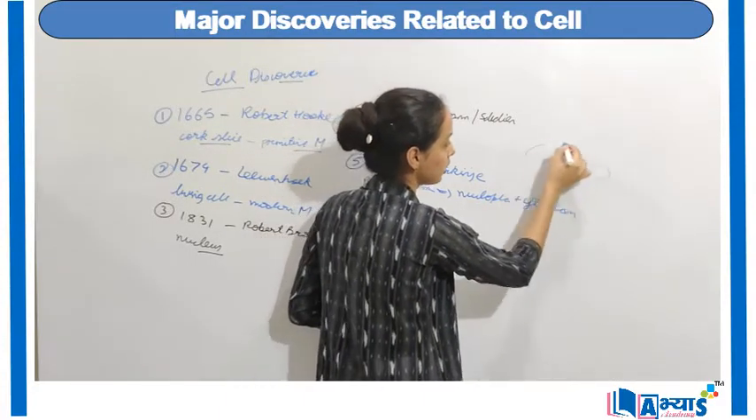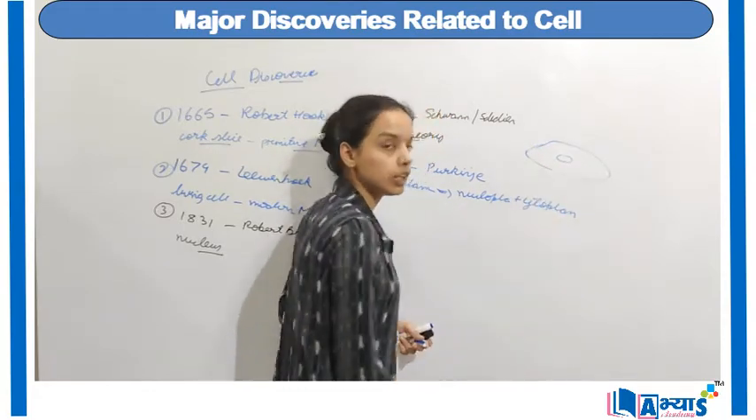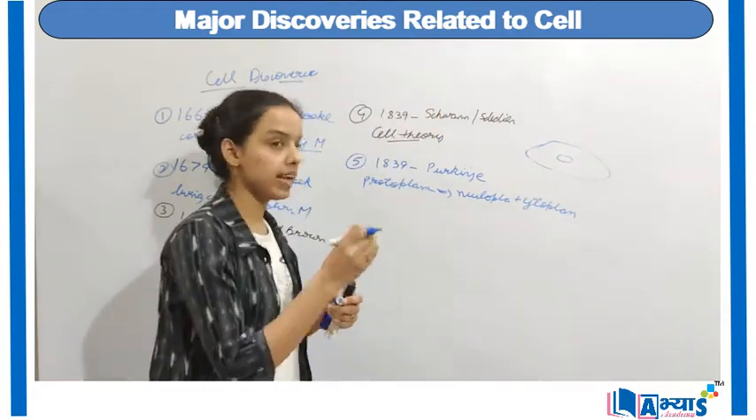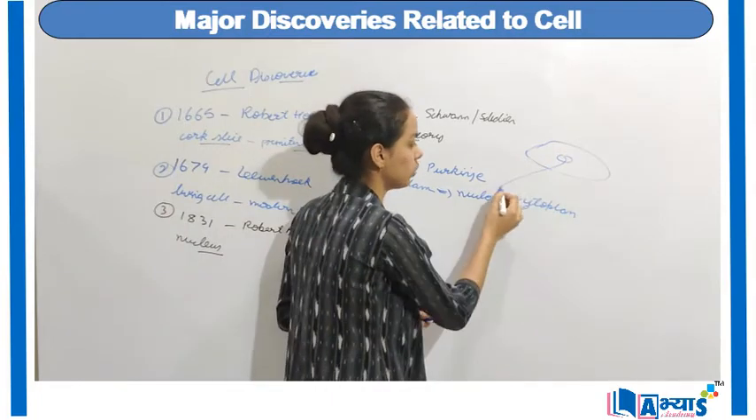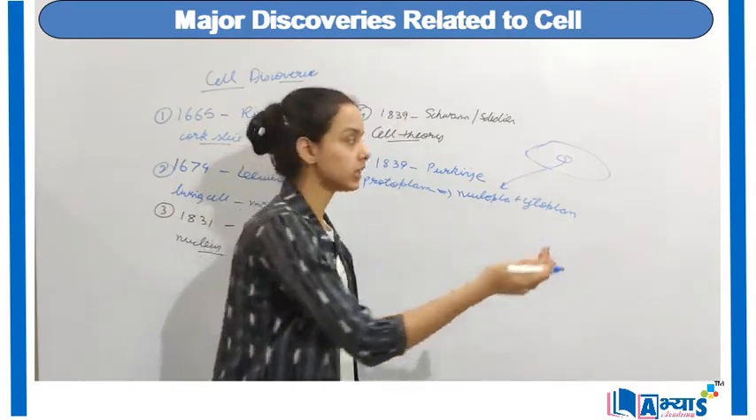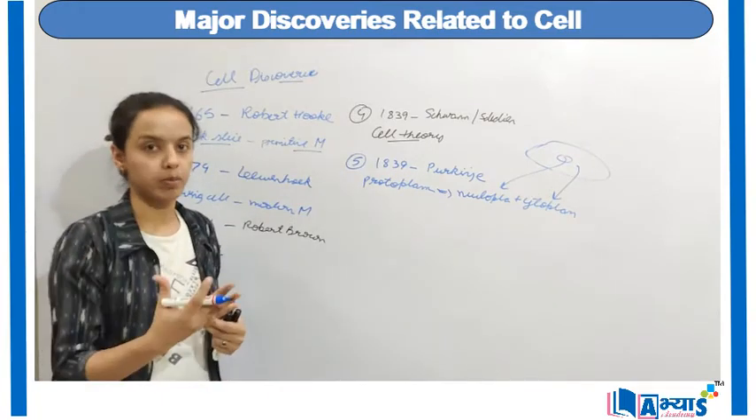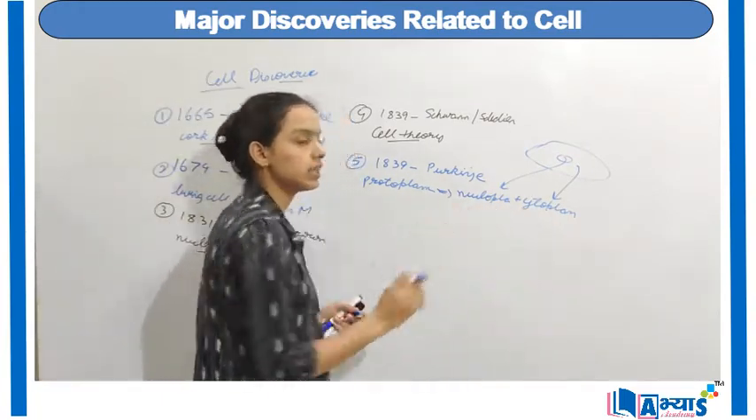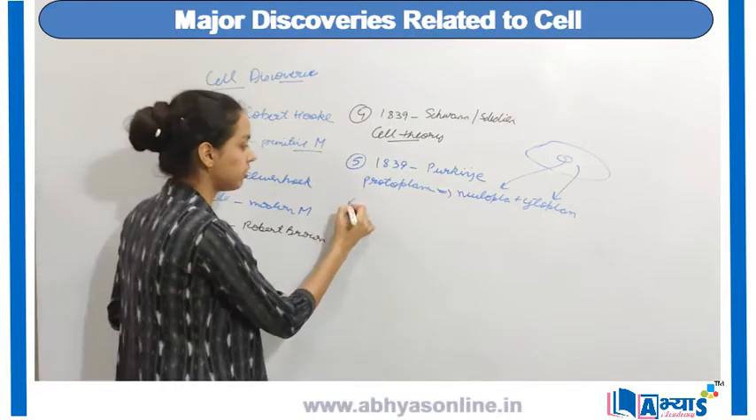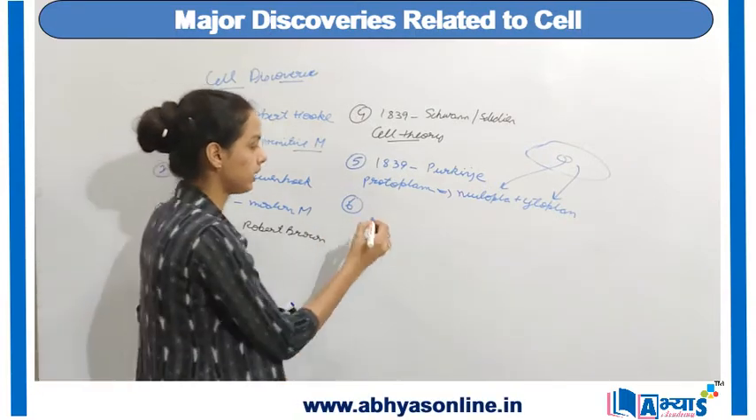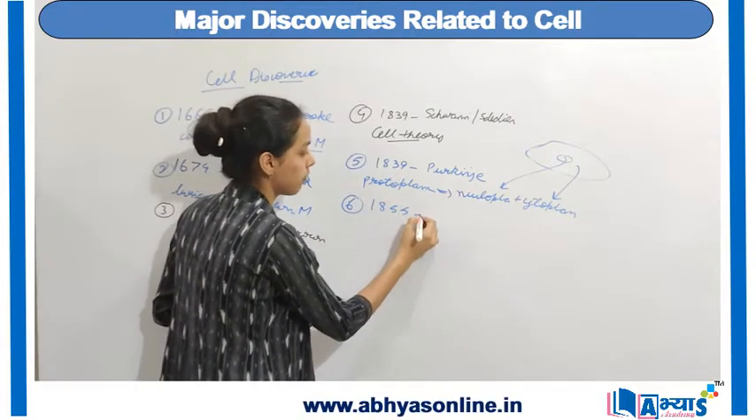Like we have a cell like this. It is the nucleus. The substance in the nucleus is known as the nucleoplasm and outside it is known as the cytoplasm. So together they are known as the protoplasm. Nucleoplasm plus cytoplasm. Then we have the sixth invention, which was given in 1855 by Virchow.